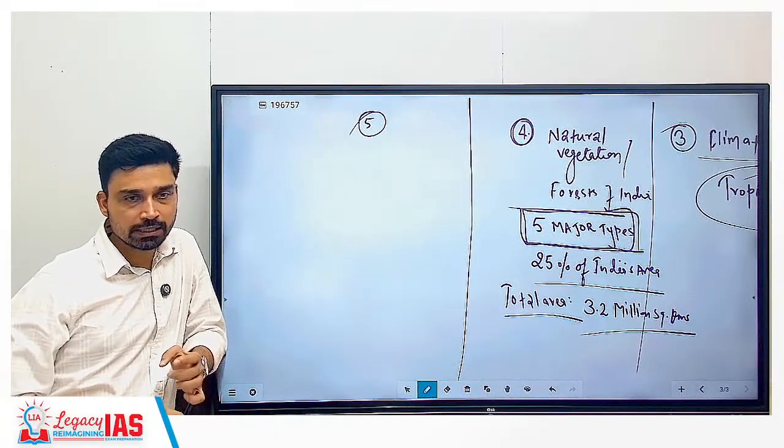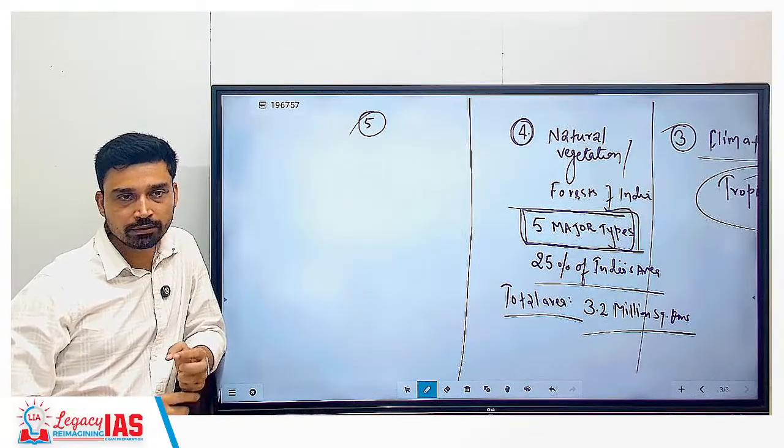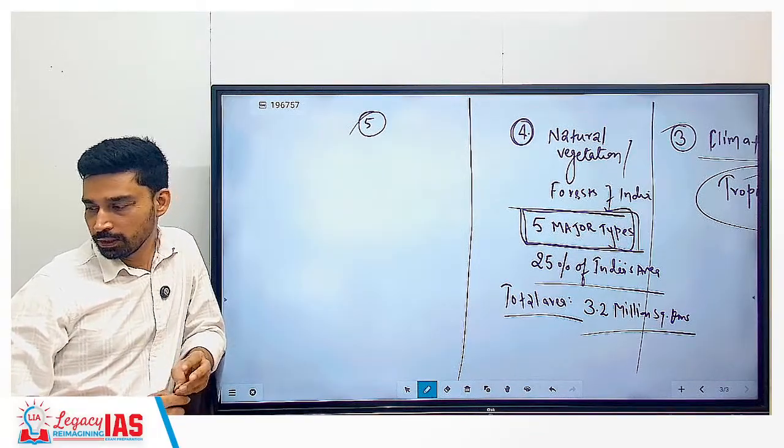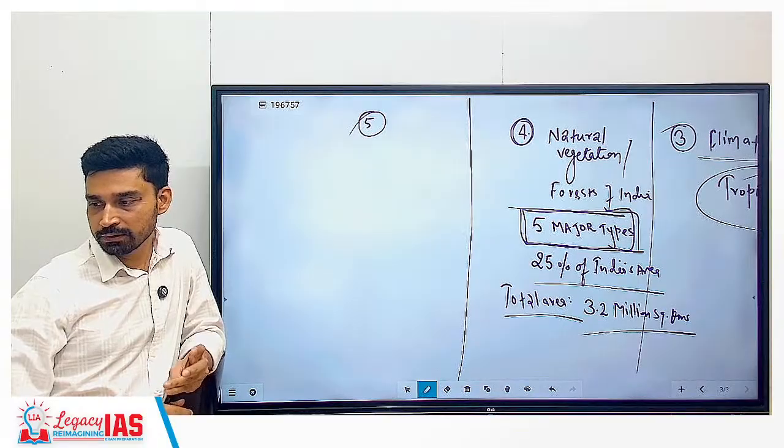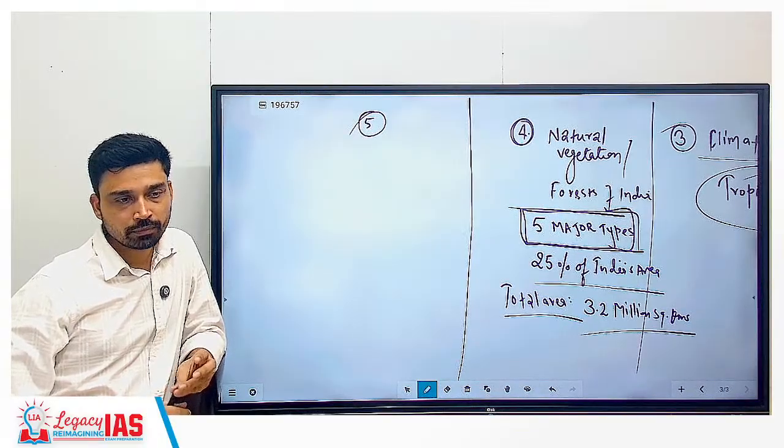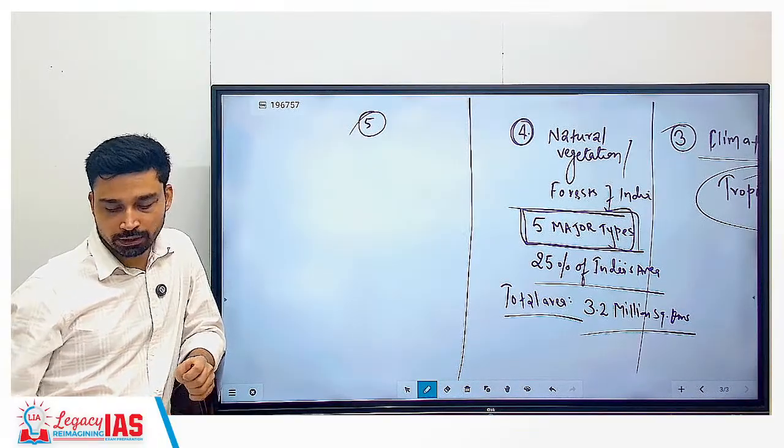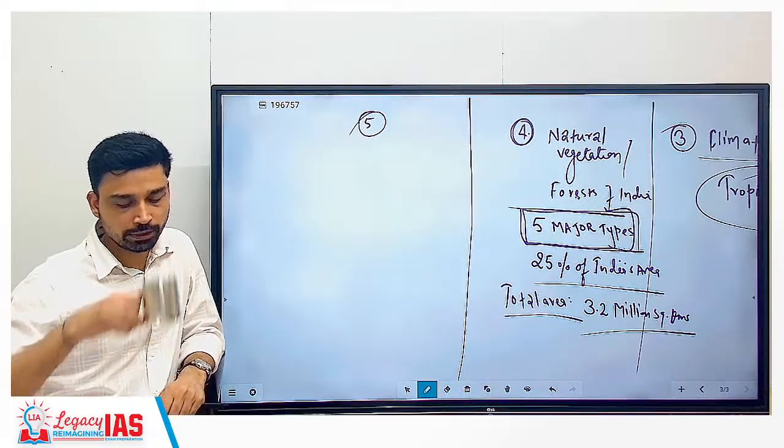India is the 7th largest country in the world from an area perspective. That we can also write in brackets: 7th largest in the world. Which is the largest country in the world? Russia. Right.